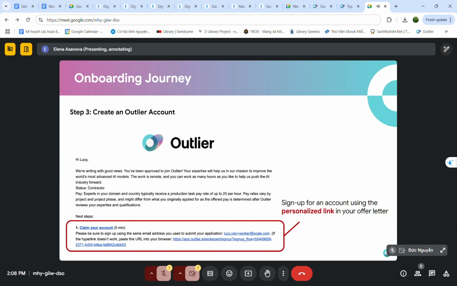Usually, this letter contains a personalized link that you have to click in order to join Outlier. And please use this link because it's created for you. And this will help you to avoid any technical problems that might arise if you try to join Outlier in any other way.